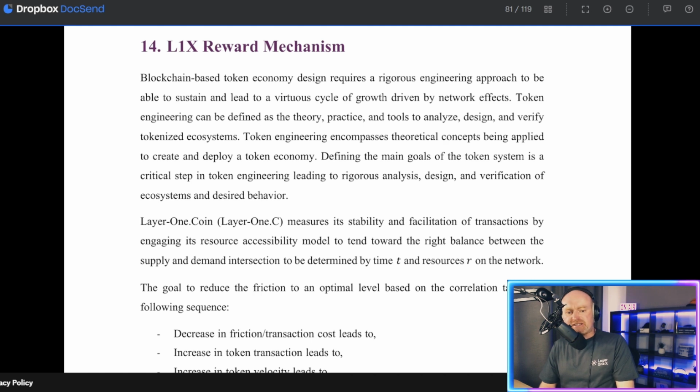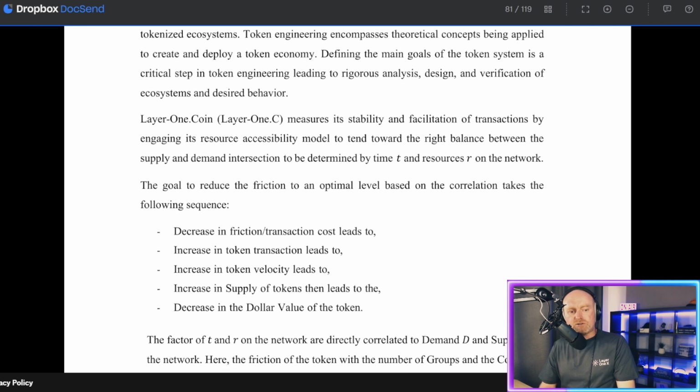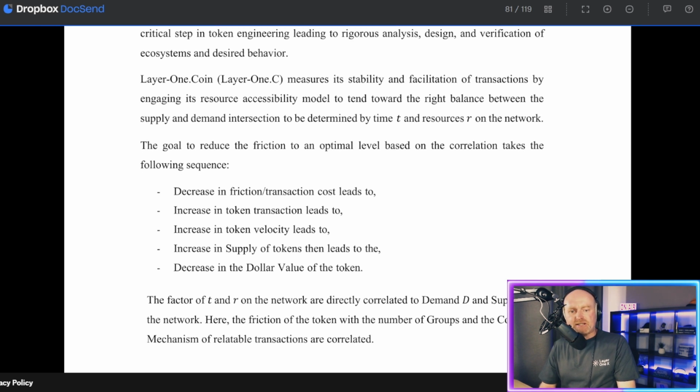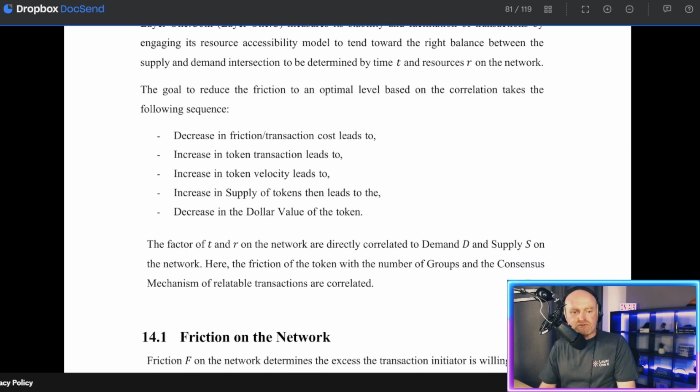L1X coin measures its stability and facilitation of transactions by engaging its resource accessibility model to tend toward the right balance between the supply and demand intersection, to be determined by time and resources on the network. The goal to reduce friction to an optimal level based on the correlation takes the following sequence. A decrease in friction transaction cost leads to an increase in token transactions, which leads to an increase in token velocity, which leads to an increase in supply of tokens, which leads to a decrease in the dollar value of the token.